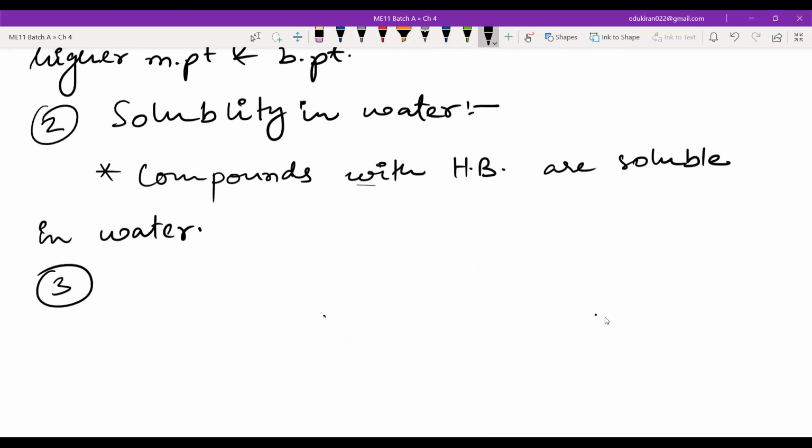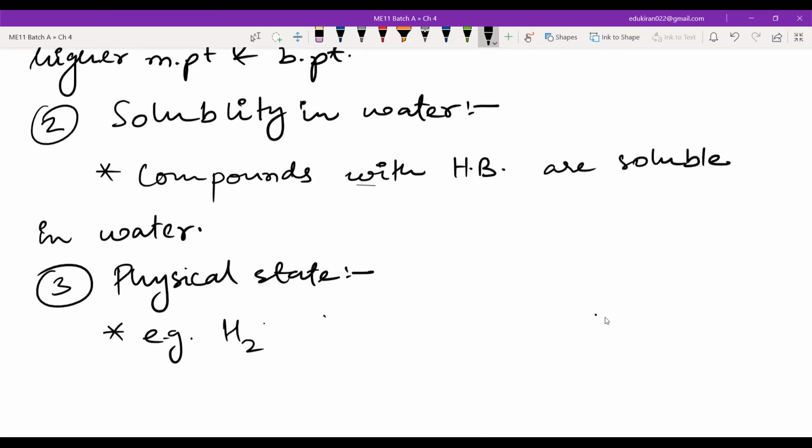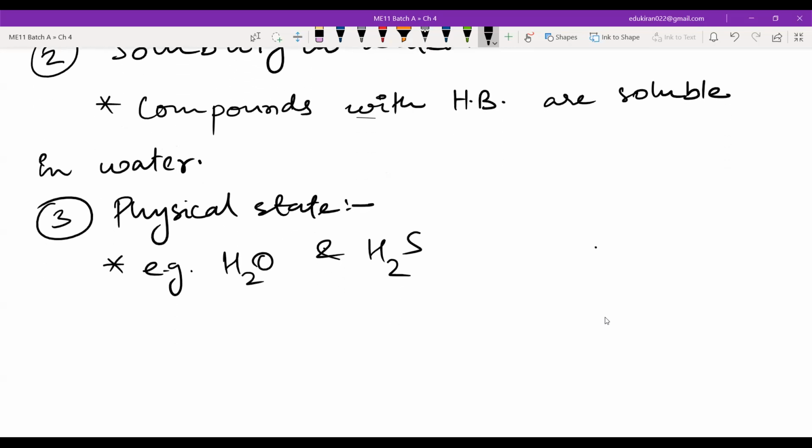Third is physical state. So how does hydrogen bonding influence physical state? See, for example, H2O, right? And you have H2S. These are of oxygen and sulfur. These are of the same group, but H2O is liquid and H2S is gas. Why is that?